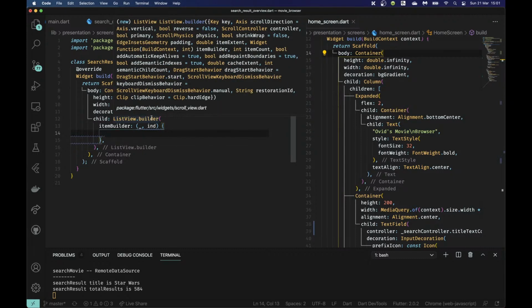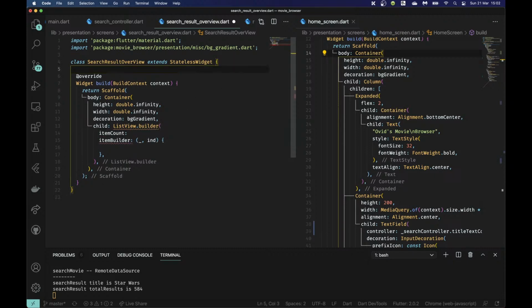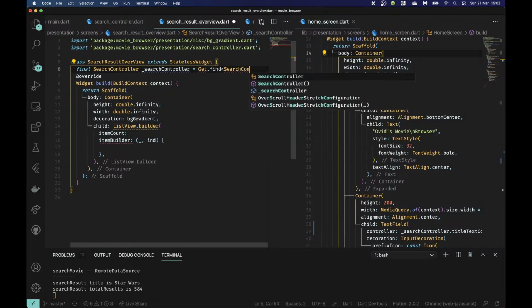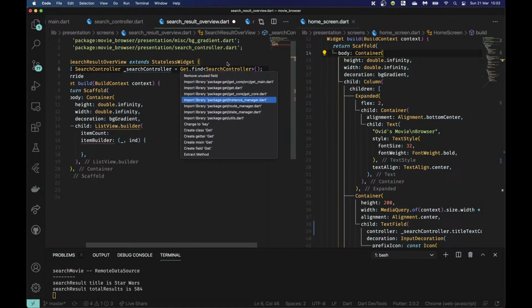And before this, we also need reverse, I don't need scroll direction, vertical correct, scroll controller, don't need, bool primary, don't need, shrink wrap false, correct, padding, item extent, could give it a padding, item count is going to be final search controller equals Get.find search controller, like this. Import this.